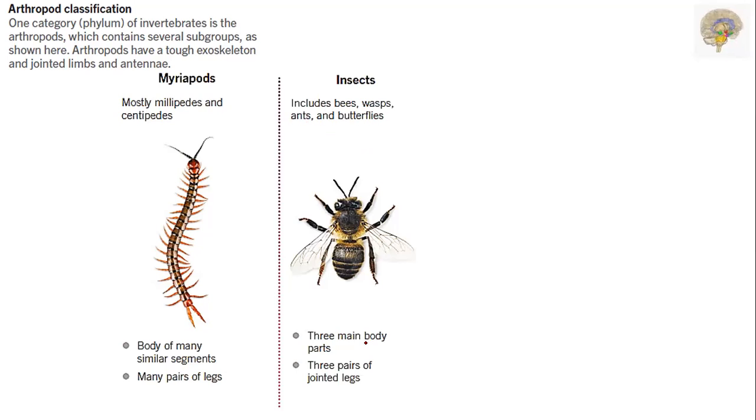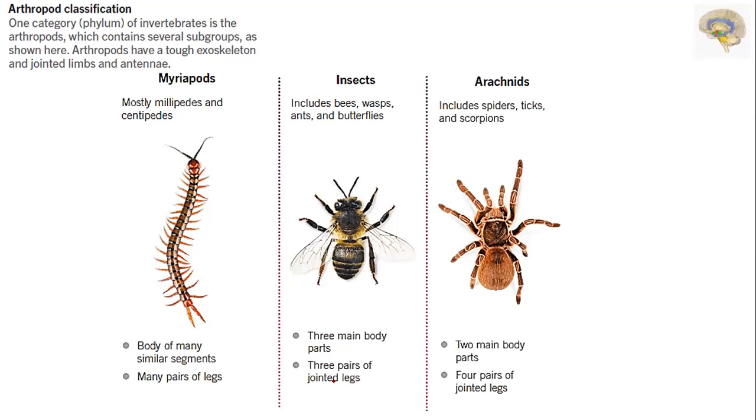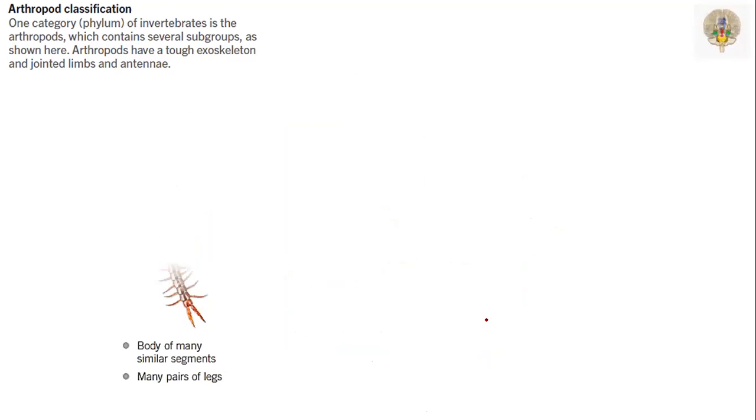Insects have three main body parts and three pairs of jointed legs. Arachnids include spiders, ticks, and scorpions. They have two main body parts and four pairs of jointed legs. See, insects have three pairs of jointed legs; arachnids have four pairs of jointed legs. Okay, these are the main important things we saw.